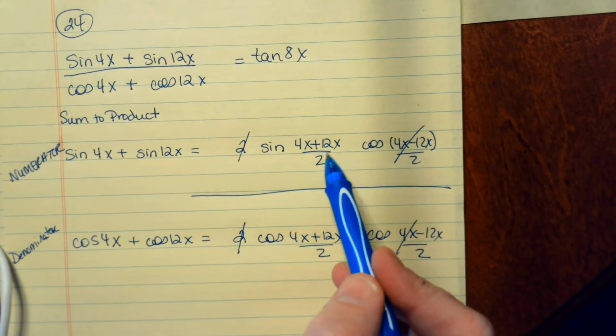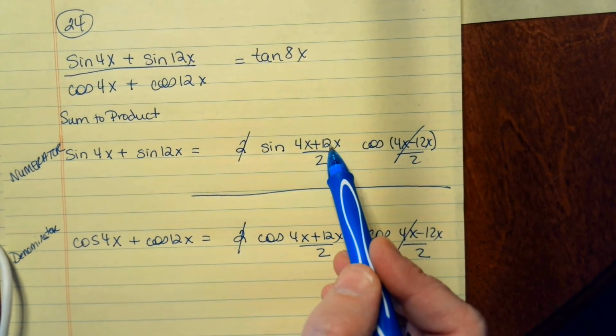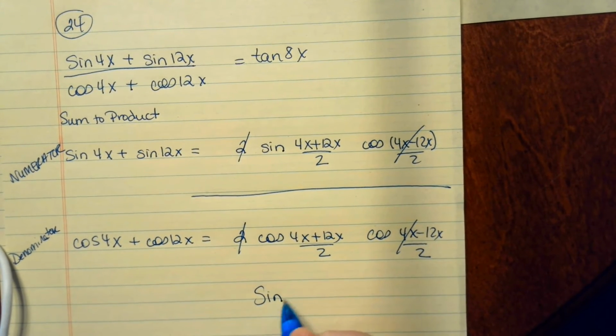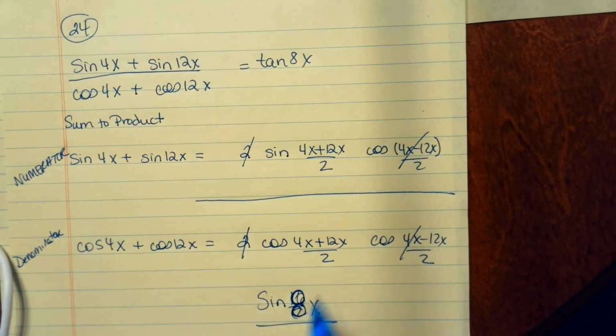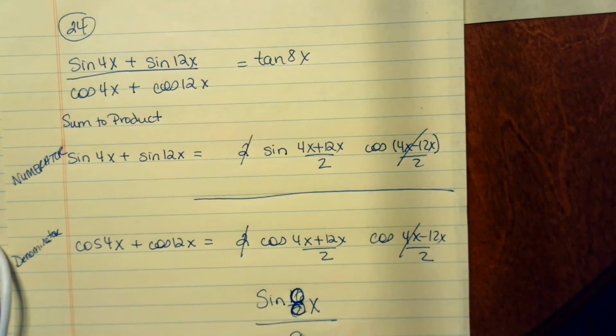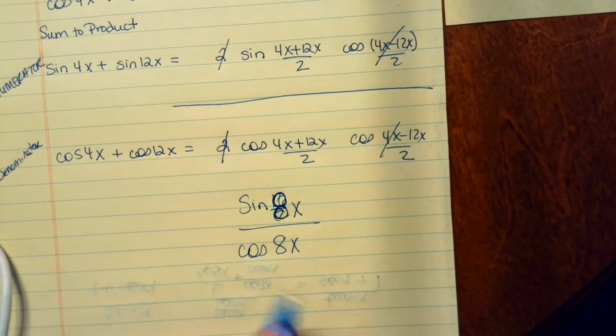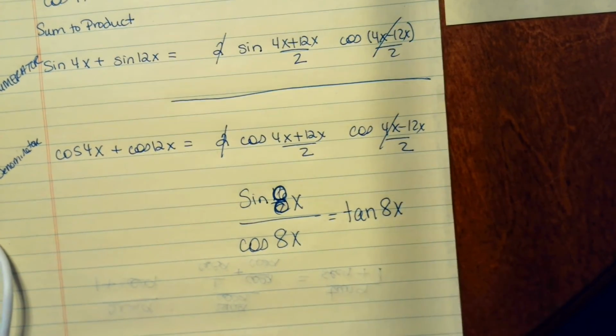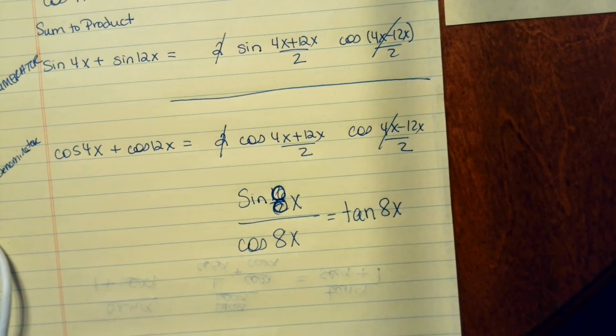So this is sine of, let's see, 4 and 12 make 16 over 2, so this is the sine of 16 over 2, which is 8x. I'm going to change that to 8x. And the same thing in the bottom is the cosine of 8x. And when you have sine over cosine, that's the same as having the tangent of 8x. So that's how that one's answered.